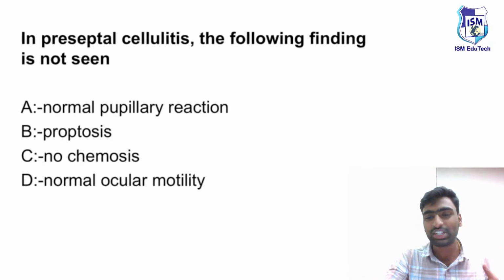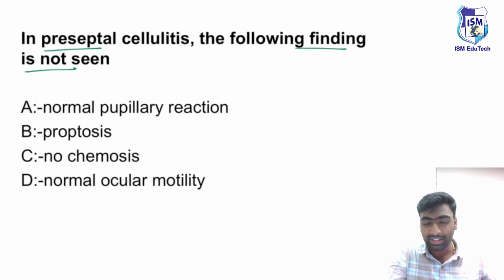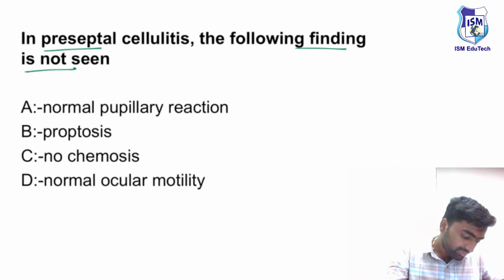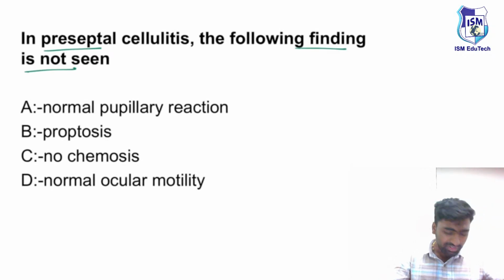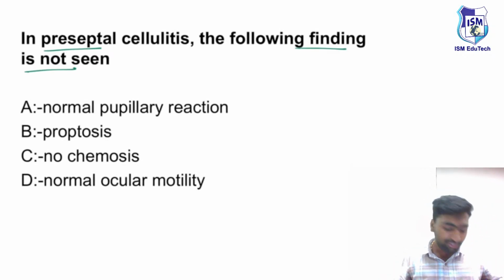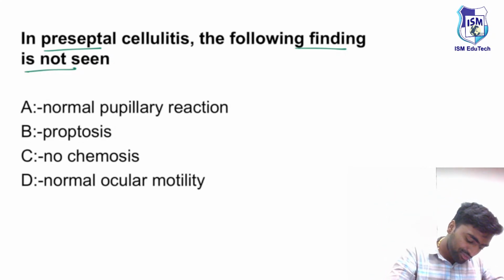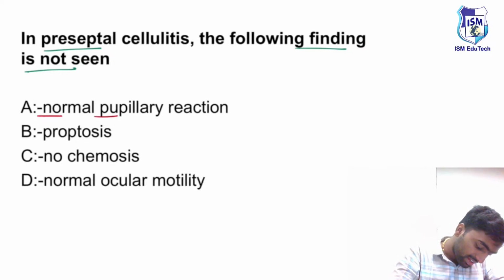Next, just try to answer within yourself: in the case of preseptal cellulitis, which of the following findings will not be seen? Let's rule out the options. The orbital septum prevents spread, so there will be no involvement of the orbit or the eyeball. Of course the pupillary reaction will be normal.